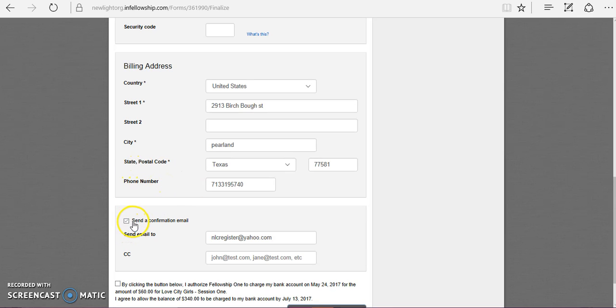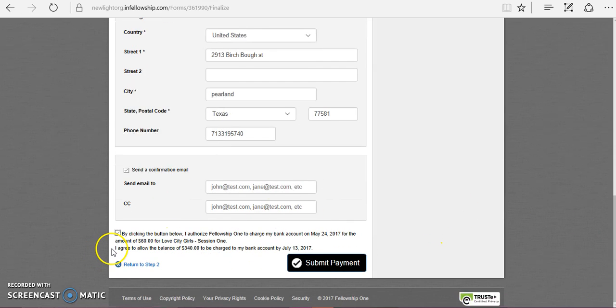At the end, you can choose to send a confirmation email. The email will be the same email that your account is registered to. If you would like to change the email, simply erase the old email and type in the new one that you would like to use. You can also CC this email if you need to send it to multiple people. At the end, you'll be agreeing that you authorize for us to make a charge on your account, simply by checking this box.